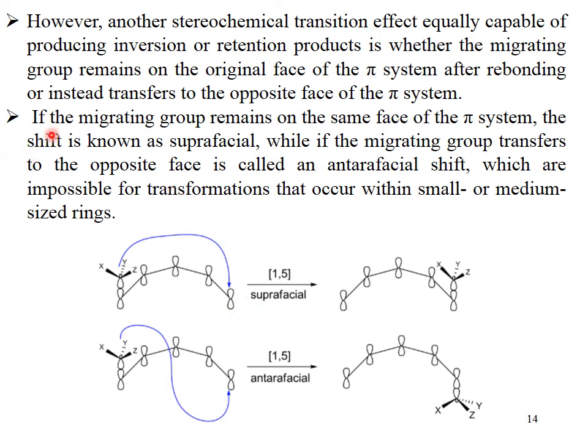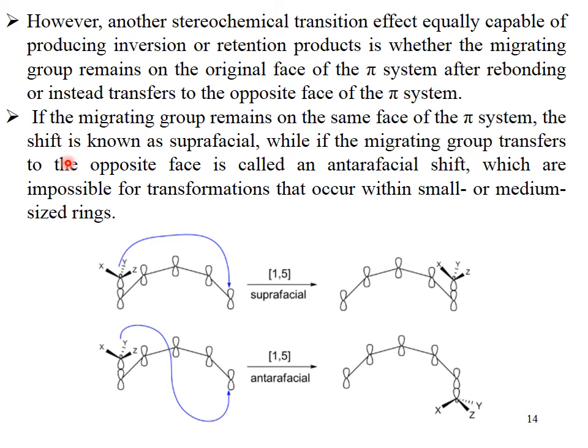Antara, as the word itself shows, means different. So the migrating groups here are moving from the same face. This is a 1,5 suprafacial rearrangement. And here you can see that the migrating group moves from the other face to the carbon atom, and this is 1,5 antarafacial because the migrating group is going to move from the opposite face. That is why this is antarafacial.